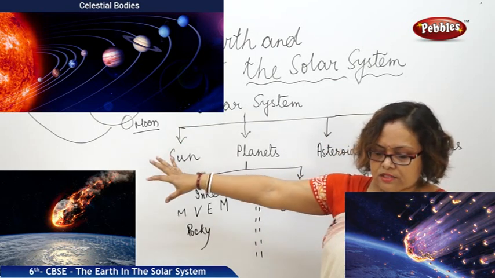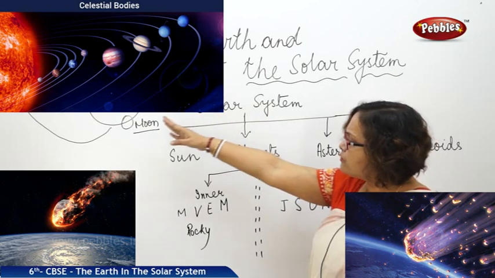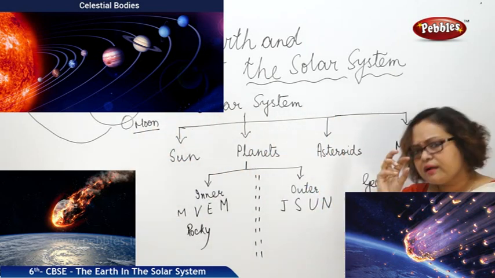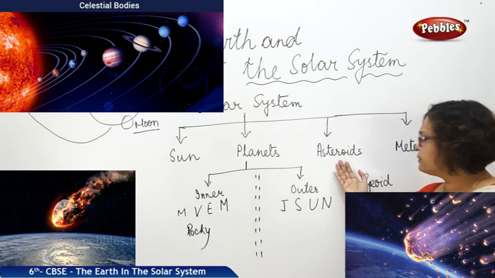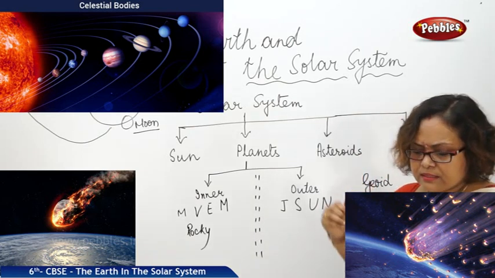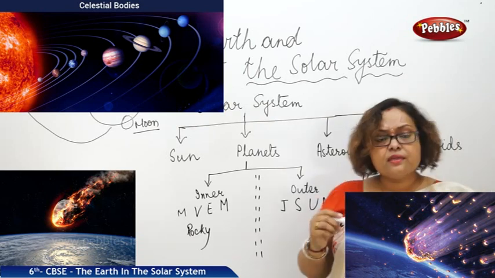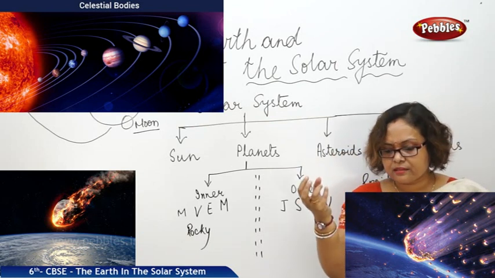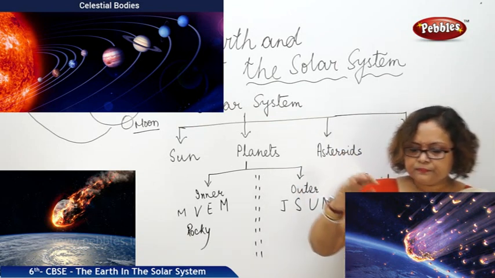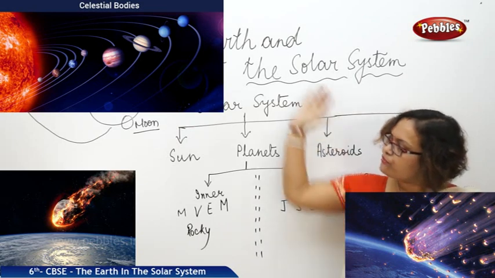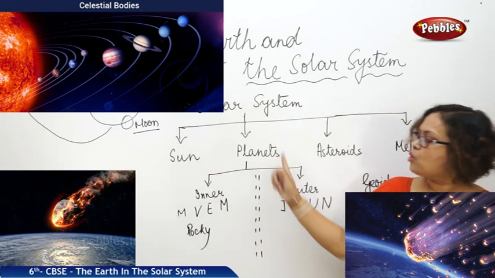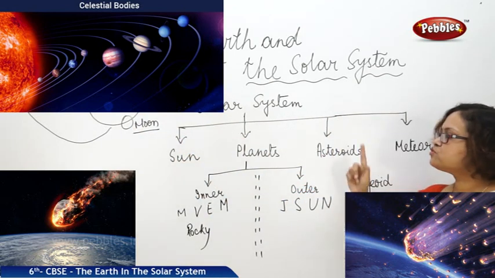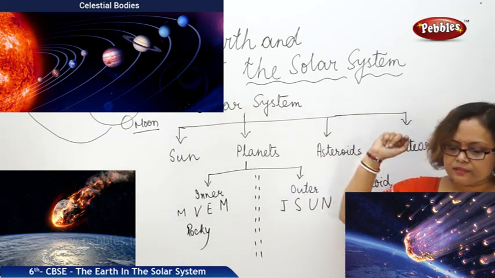Apart from this star, the other planets, satellites and asteroids are very tiny bodies. Even some geologists claim that these asteroids are nothing but broken parts of the planets. They also move around the Sun, just as all these planets are orbiting the Sun. In the same way, the asteroids are also orbiting the Sun.